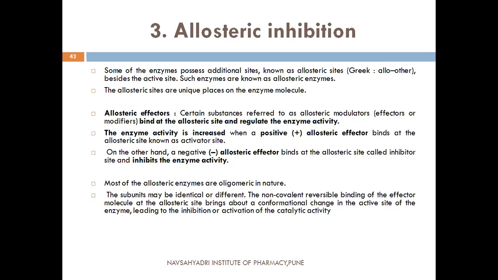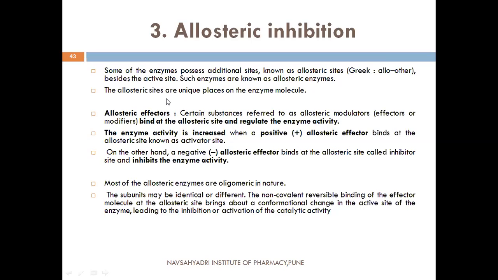Then the third type of enzyme inhibition is allosteric inhibition. So what is allosteric inhibition? There are some enzymes which possess an additional site. This site is known as the allosteric site. In Greek, allo means other. So the allosteric site is a site other than the active site. Such enzymes are known as allosteric enzymes. So the enzymes which possess an additional site other than the active site are called allosteric enzymes.